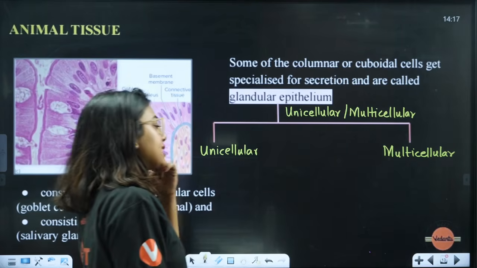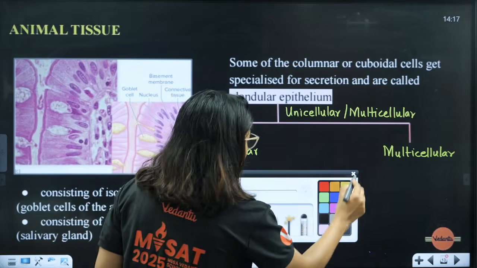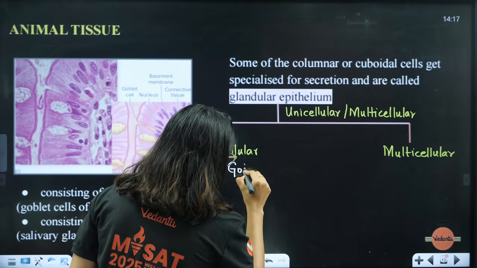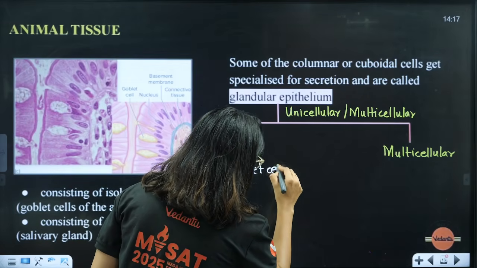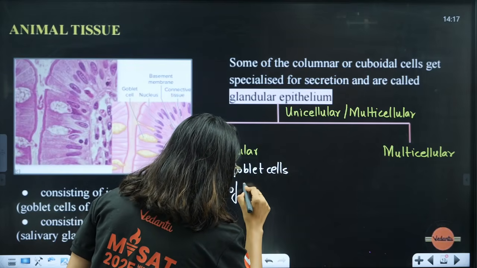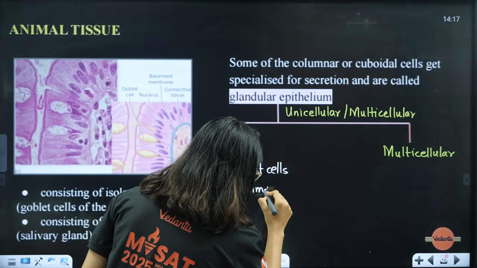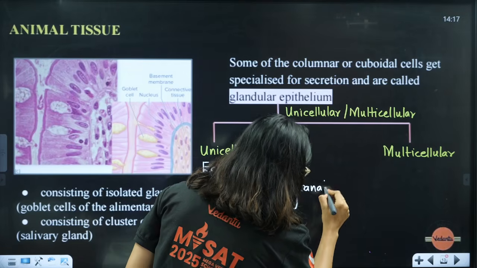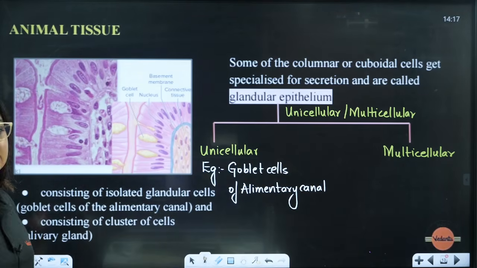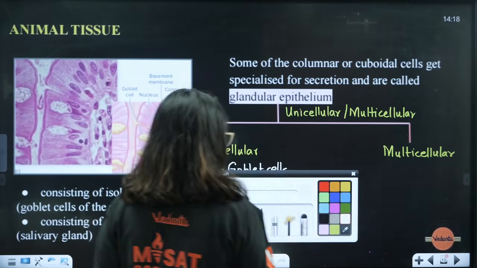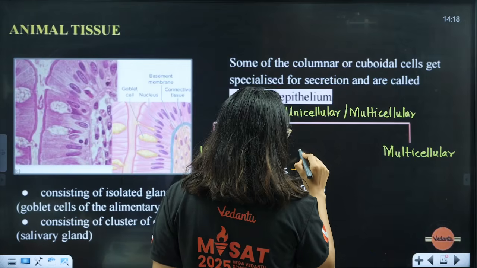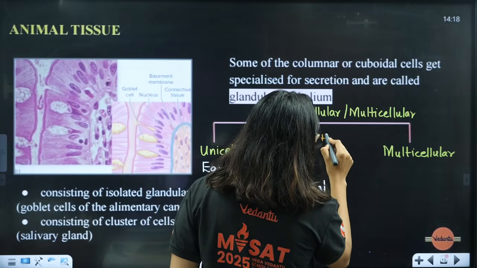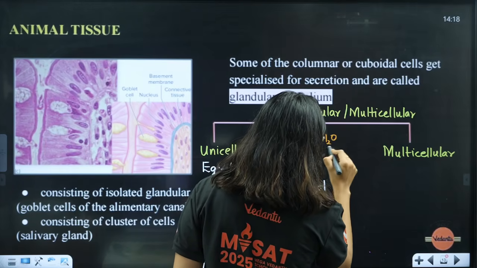Unicellular example, the goblet cells of the alimentary canal. Alimentary canal goblet cells will be there. In the goblet cells, what do they do? They release a glycoprotein called mucin, and the mucin mixes with water and it will become the mucus.